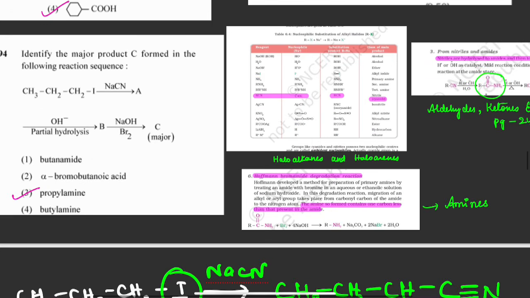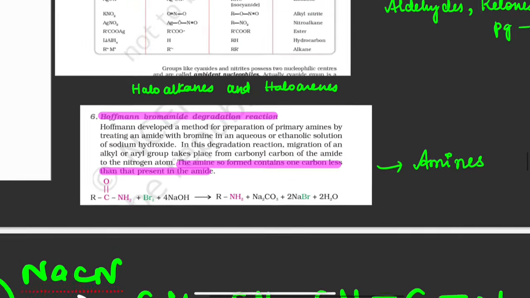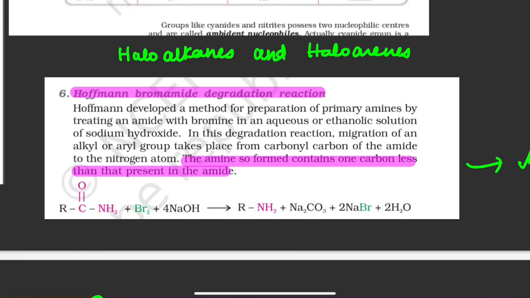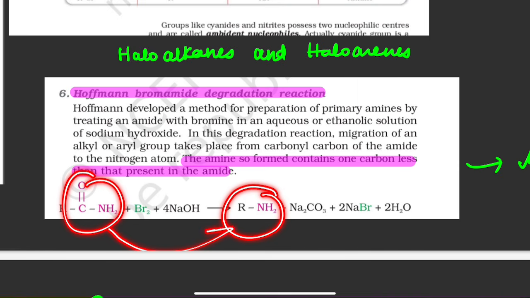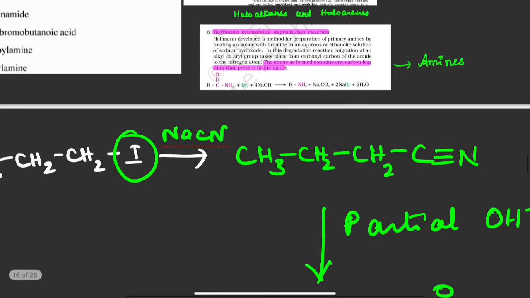What is next? You are treating with bromine in the presence of sodium hydroxide, that is base. This is nothing but Hofmann bromamide degradation reaction. This is from the chapter amines. See what is given. When you are treating with bromine in the presence of a base, amide will be converted into amine. The amine so formed contains one carbon atom less than the parent amide. In the amide you see how many carbon atoms are there. In the amine one carbon atom will be less.